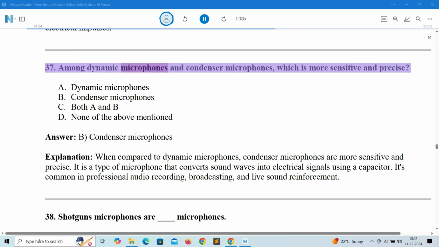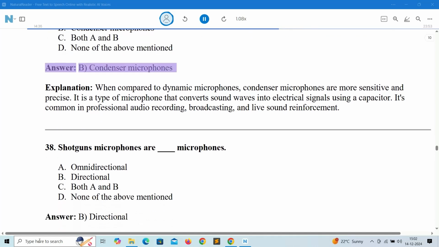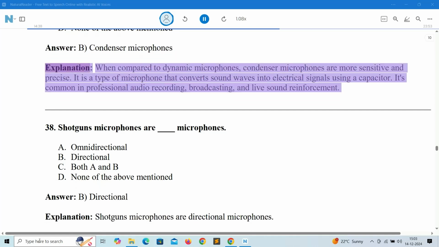37. Among dynamic microphones and condenser microphones, which is more sensitive and precise? A. Dynamic microphones. B. Condenser microphones. C. Both A and B. D. None of the above mentioned. Answer: B. Condenser microphones. Explanation: when compared to dynamic microphones, condenser microphones are more sensitive and precise. It is a type of microphone that converts sound waves into electrical signals using a capacitor. It's common in professional audio recording, broadcasting, and live sound reinforcement.